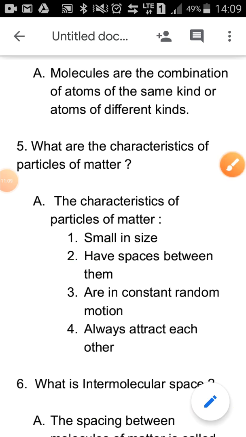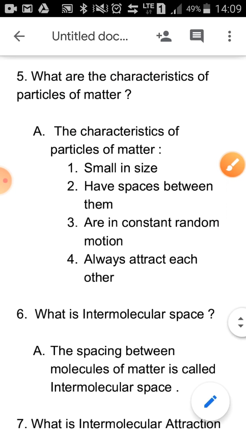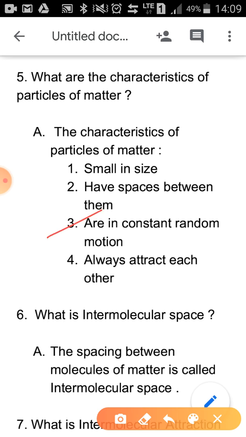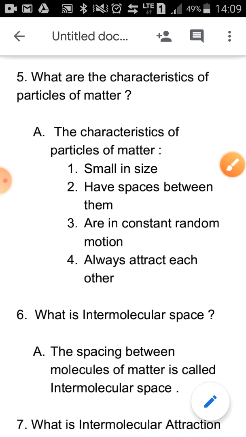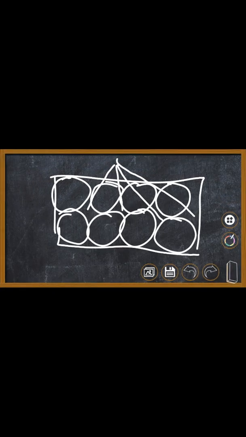What is the third characteristic? They are always in constant random motion. So what you see over here, these molecules, they are not standing at one particular place. They are constantly vibrating, moving like this. Understood? They are constantly vibrating.